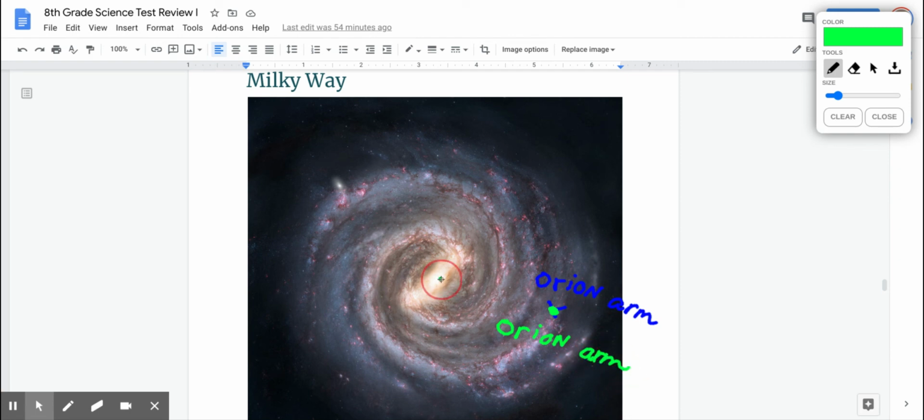Over here in the center, though, there is a black hole in our Milky Way galaxy. And our Milky Way galaxy is about 100,000 light years across. Enormous amount. It would take light 100,000 years to get from here to here. And remember the speed of light. It's 186,000 miles per second.